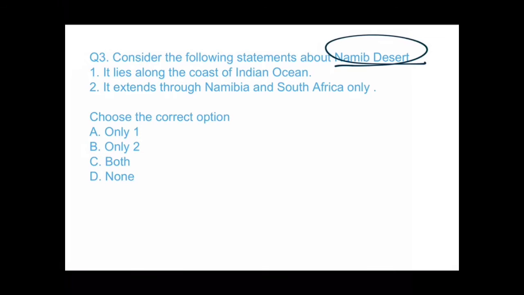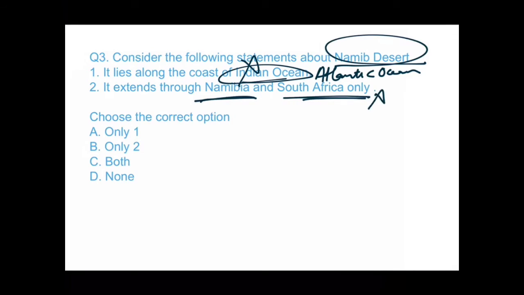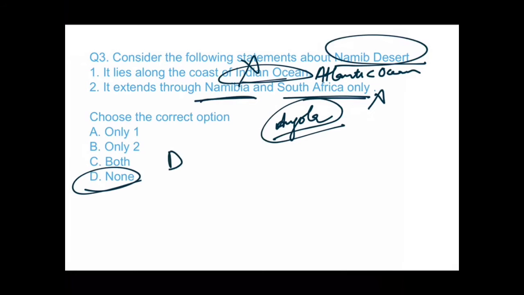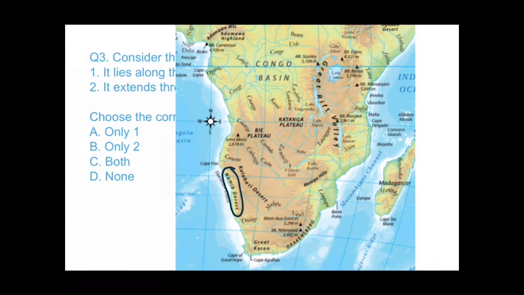As you have seen that Namib desert was adjacent to this Kalahari desert. First is, it lies along the coast of Indian Ocean. No, as you have seen that it lies along the coast of Atlantic Ocean. That means it is wrong. It extends through Namibia, South Africa only. No, it is also wrong because we have read that a major portion of it lies in Angola country also, right. So the answer would be D, none. Neither 1, neither 2 of the option. See this map, guys. This is Namib desert along the coast of Atlantic Ocean. This is Atlantic Ocean, right, and it lies in 3 countries, Namibia, South Africa and minor portion here in Angola.